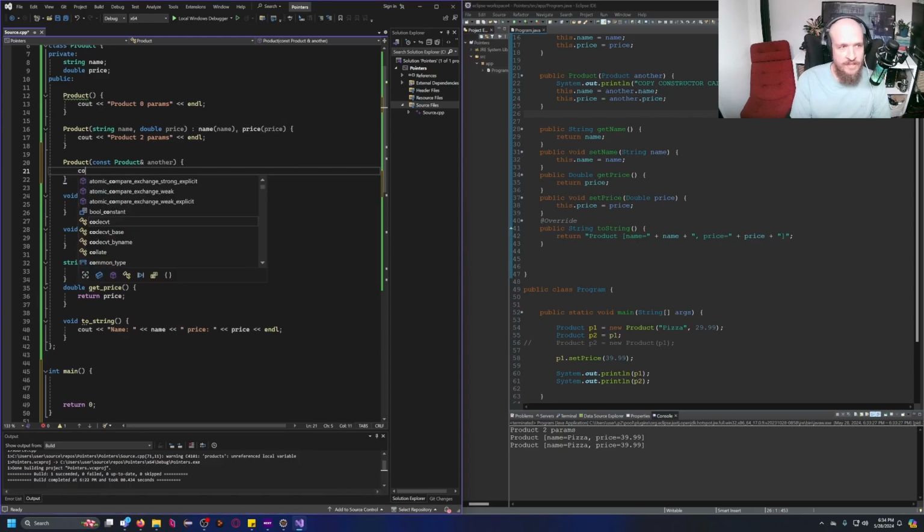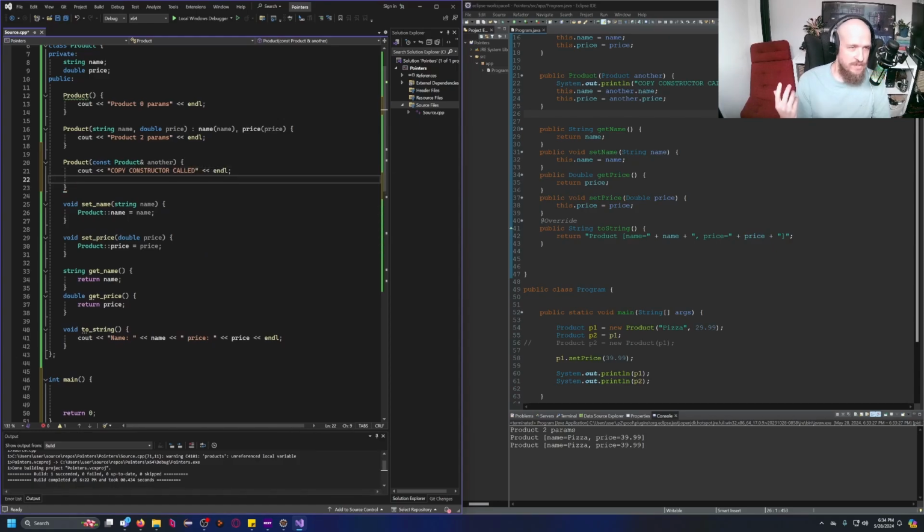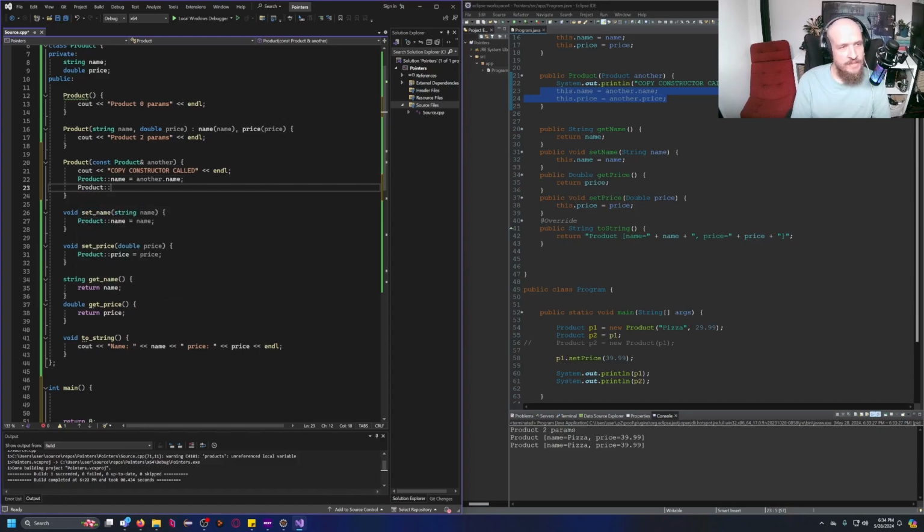So let's see out copy constructor called and line, and we're gonna do pretty much the exact same thing that we did in Java. Let's write it in C++ fashion. So for the new object to be created, the name is gonna be the name of another, and for the price, it's gonna be the price of another.